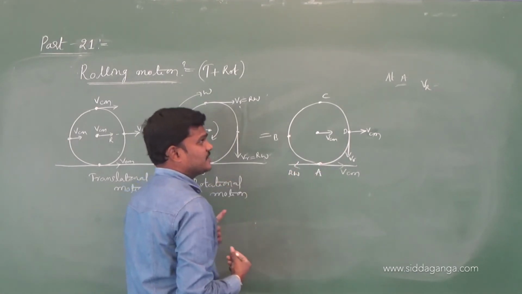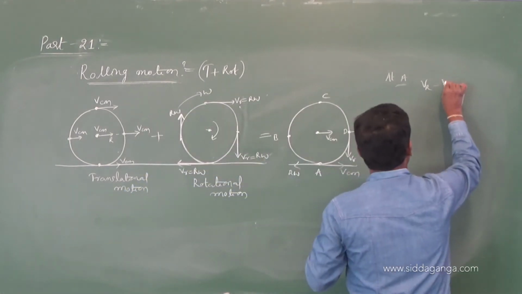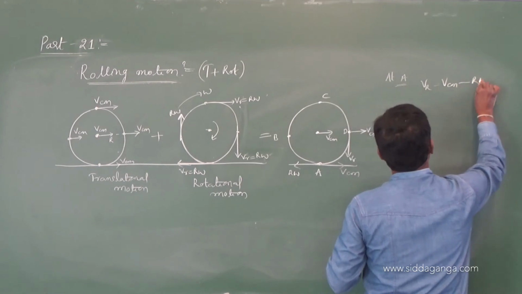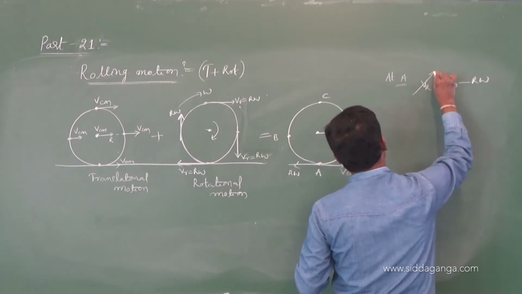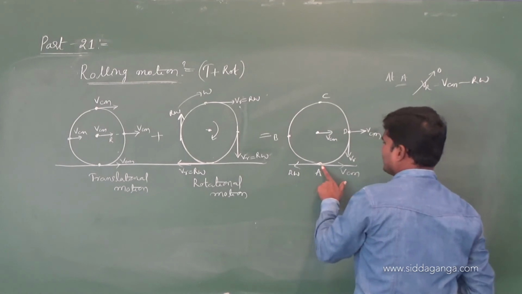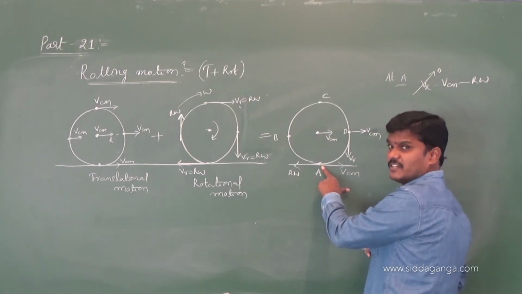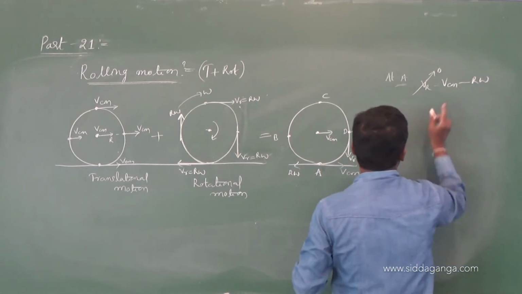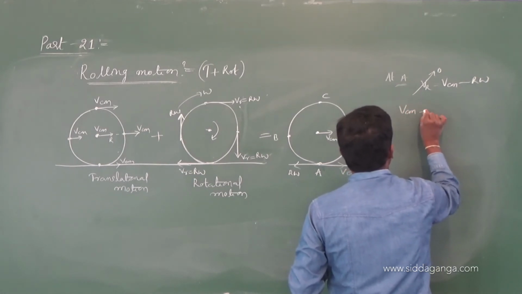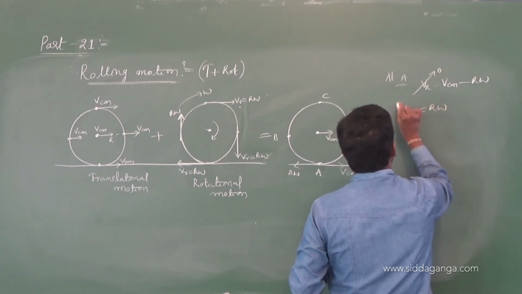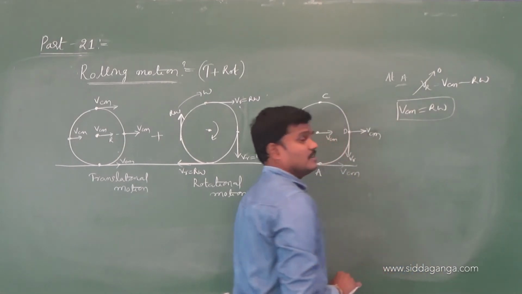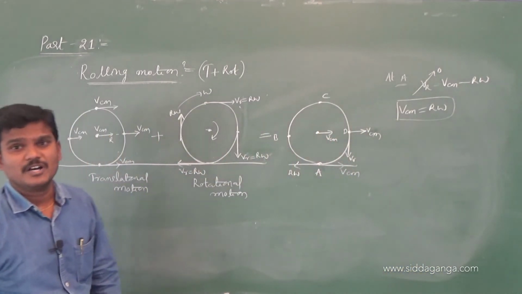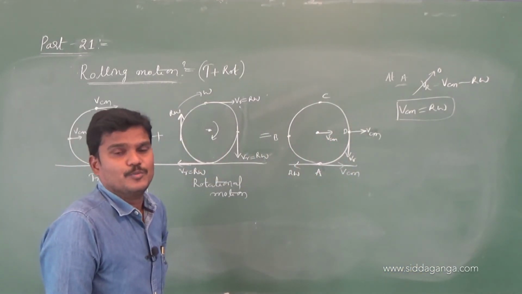The resultant velocity we can write as Vcm minus r omega, which is 0. So velocity at A, Vcm, the velocity of the center of mass, is equivalent to r omega.